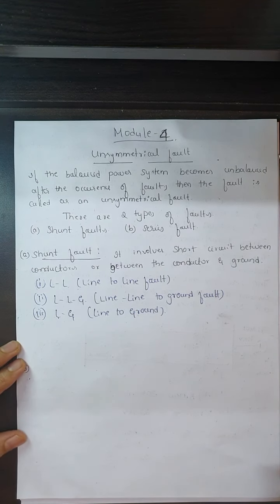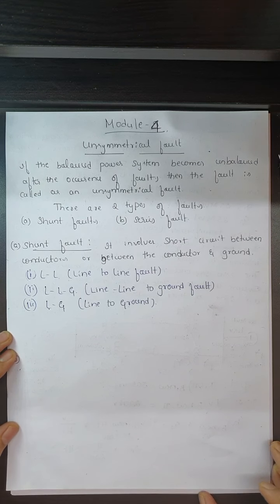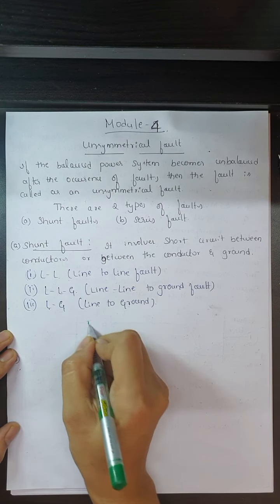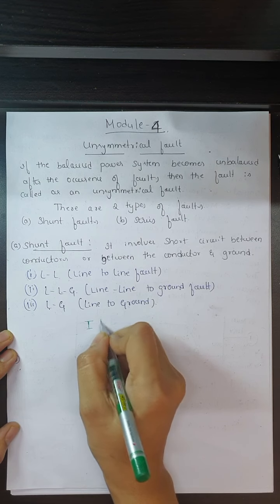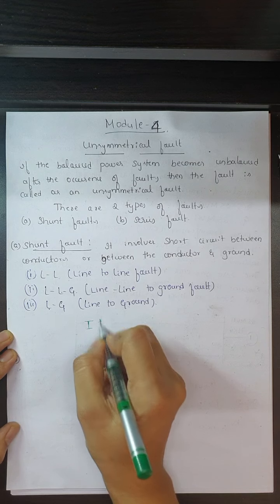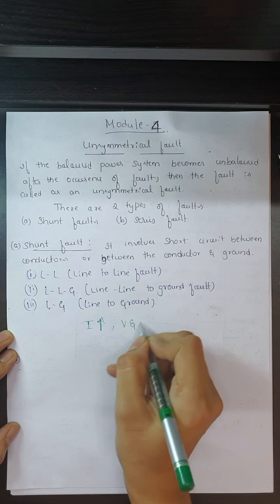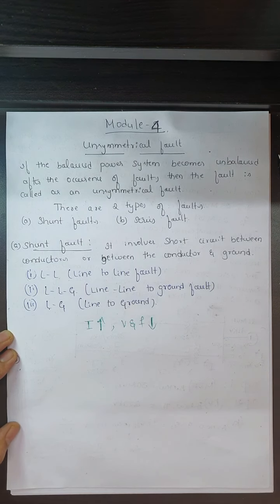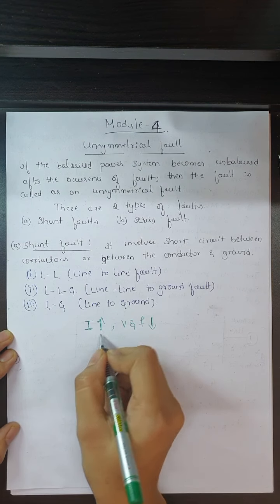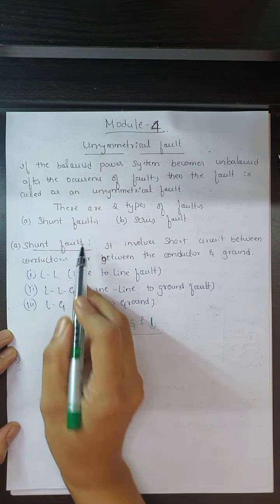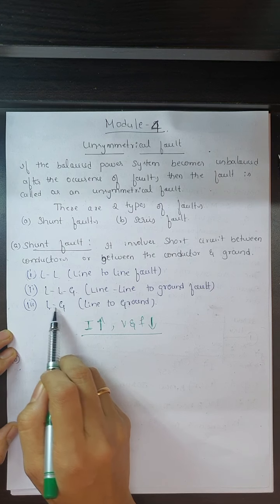When such a fault occurs in a transmission line, what happens to the voltage, current, and frequency? When a shunt type of fault occurs, the current in the system will be extremely large, but the voltage and frequency will decrease or become almost equal to 0. This is a very important thing required for doing problems and for derivations also, when the shunt type of fault may be line to line, double line to ground, or line to ground fault.